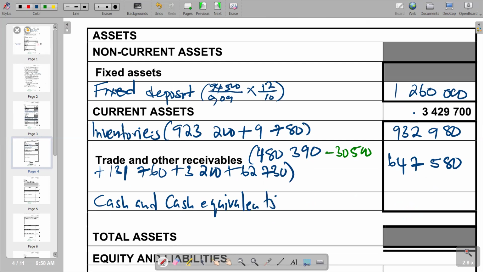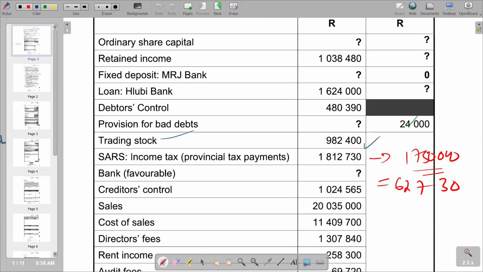So for cash and cash equivalents, we go to the list again and try to see what we have in terms of cash and cash equivalents. We check for the figure for the bank, if we have it. We check for the issue of the bank balance. We are given bank favorable. It's a question mark, which means we cannot find it.